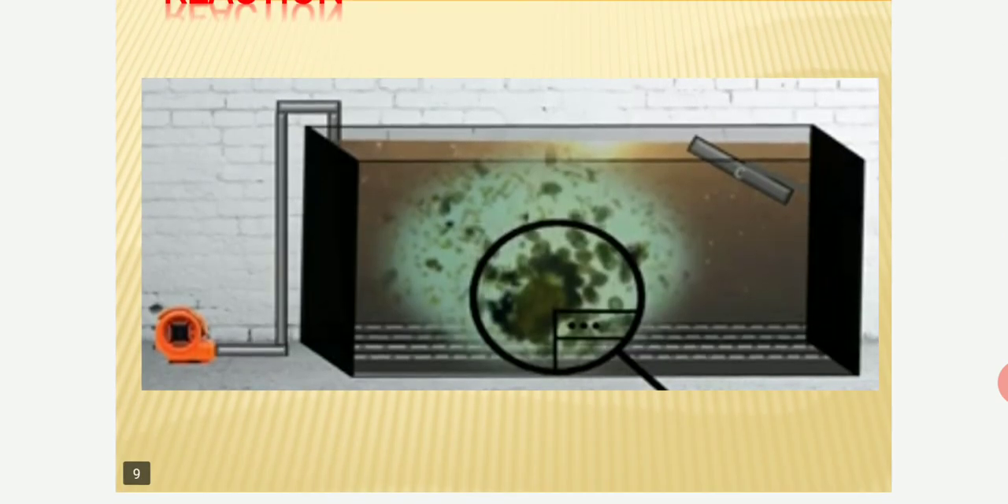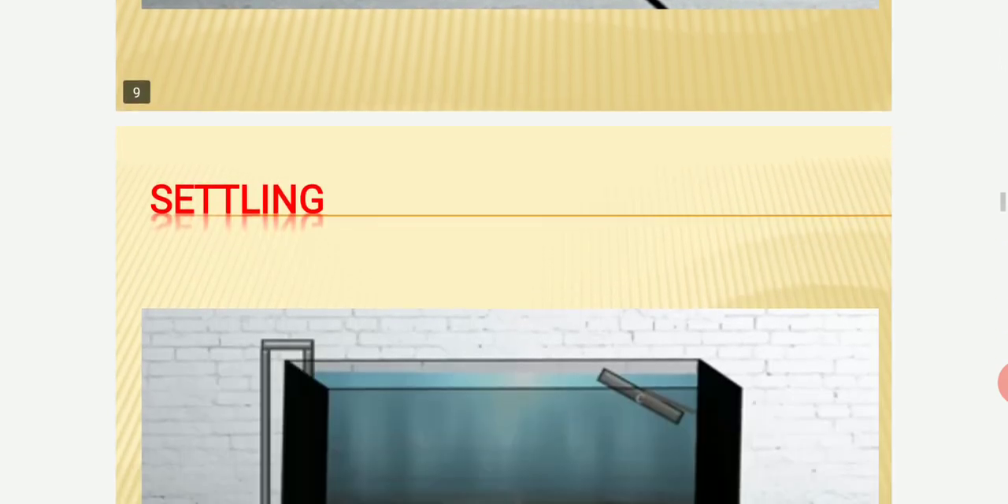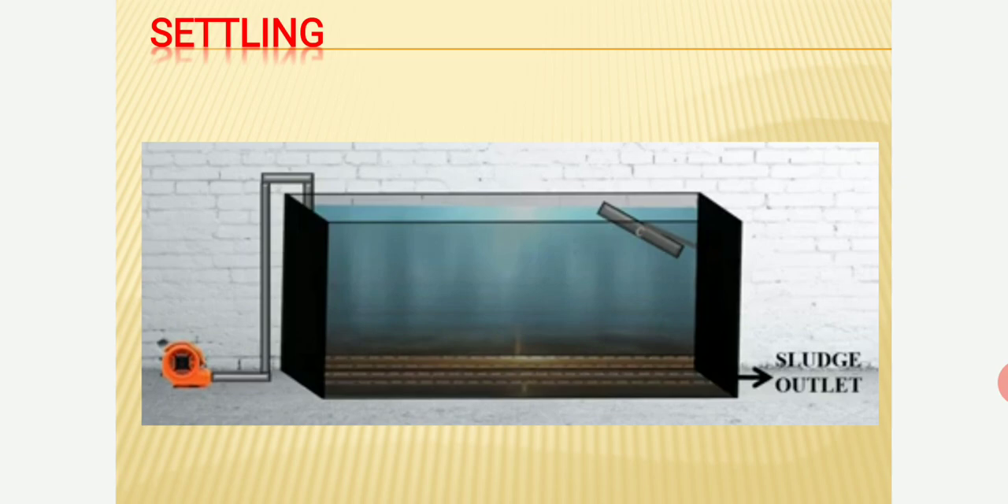Next step is reaction. See here, in this step, what happens? The aerobic bacteria start to act on the organic matter which is present in the sewage. From the diagram, you can see these bacteria starting to decompose the matter. In the fourth step, settling occurs, and the settled sludge which is collected at the bottom is removed out to sludge digestion tanks or drying beds.